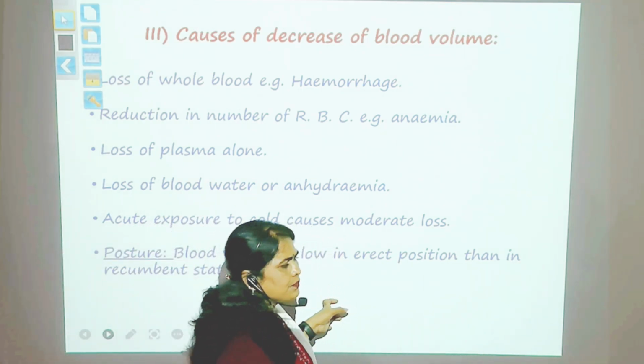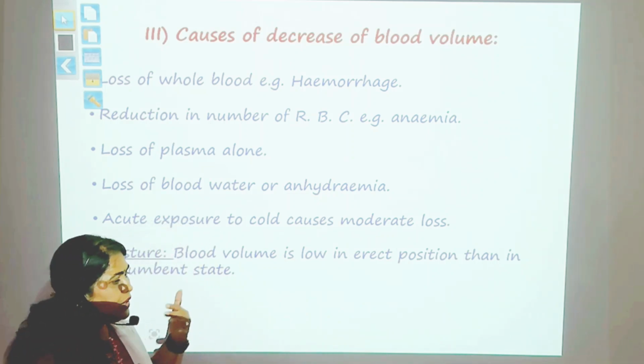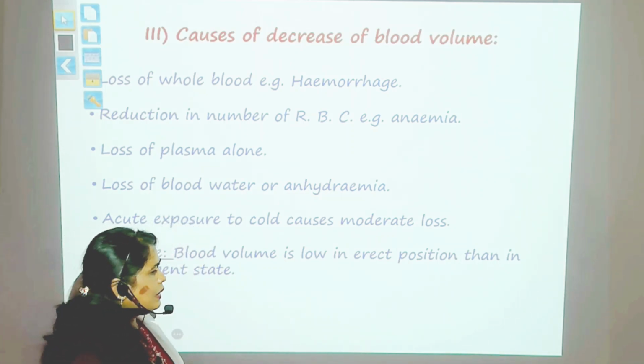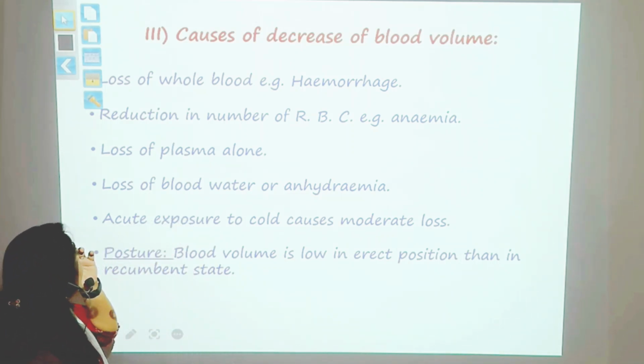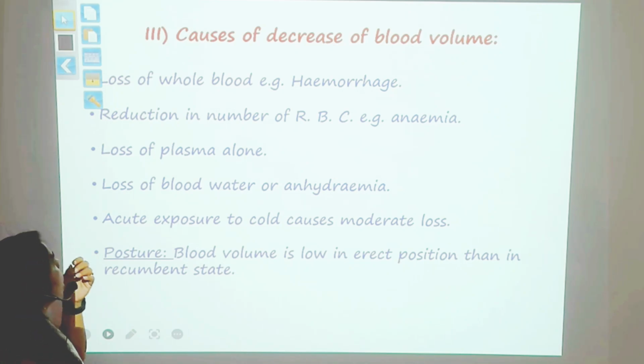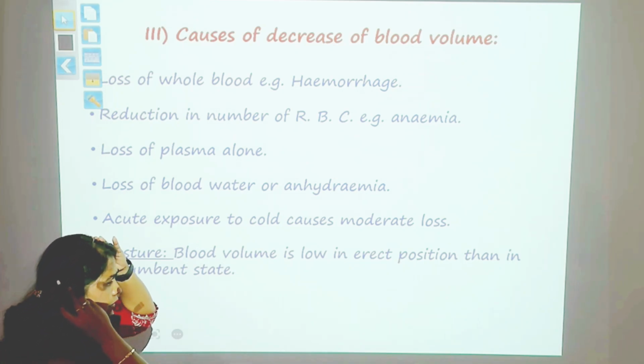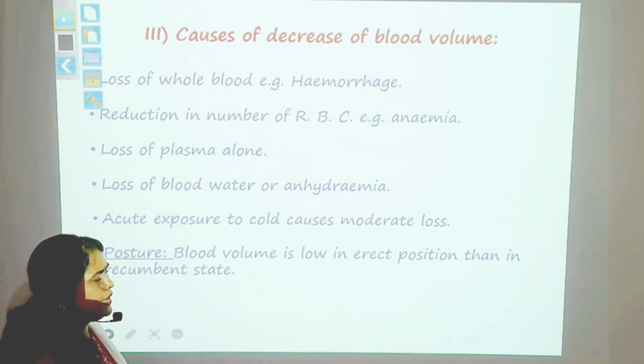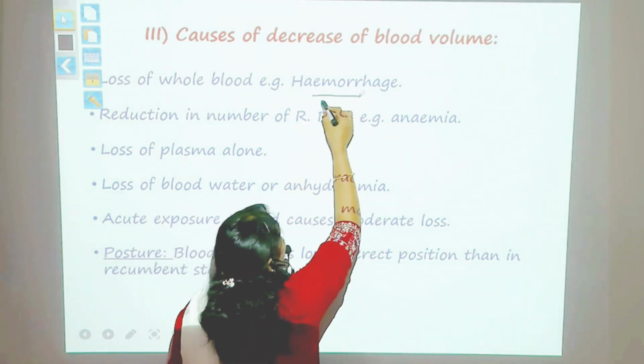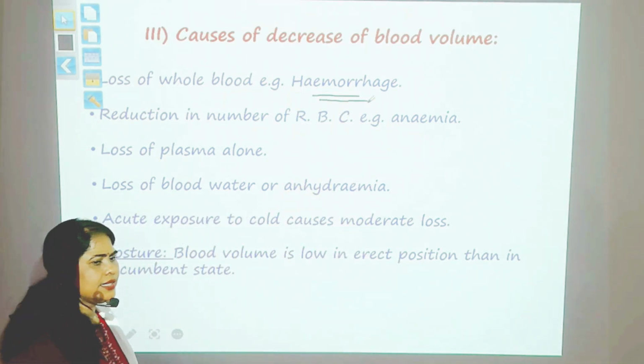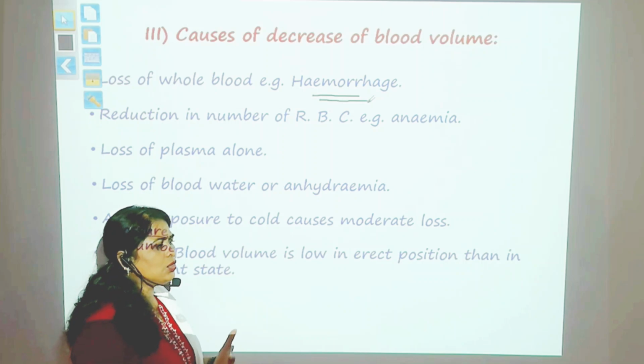Now there are again variation due to decrease in blood volume. There are certain conditions where you can see that there is decrease in blood volume. The first one is hemorrhage, where you can see that there is loss of blood.